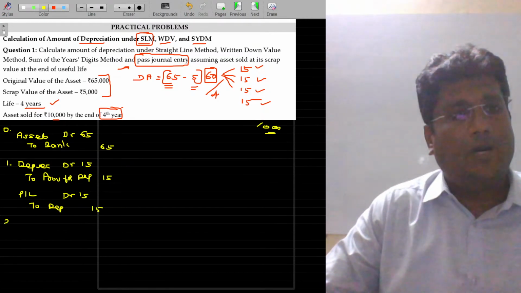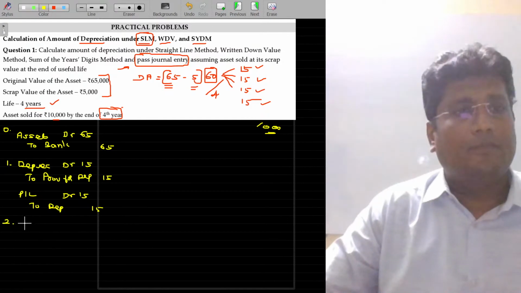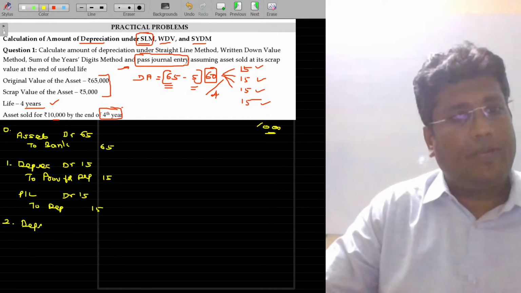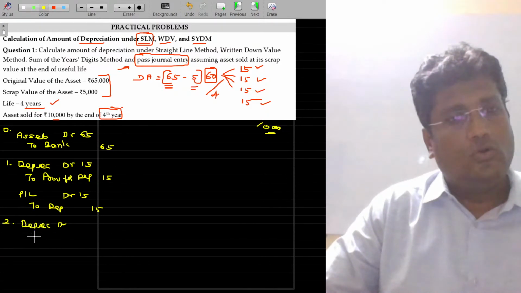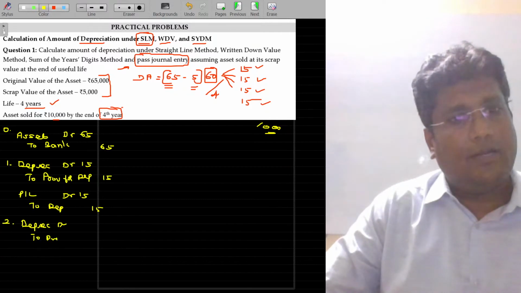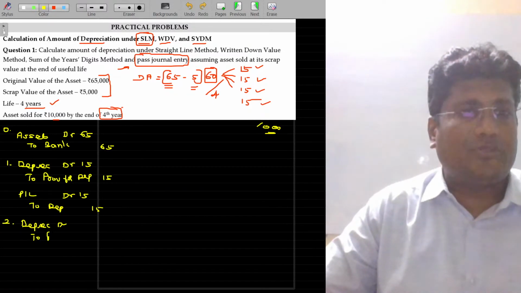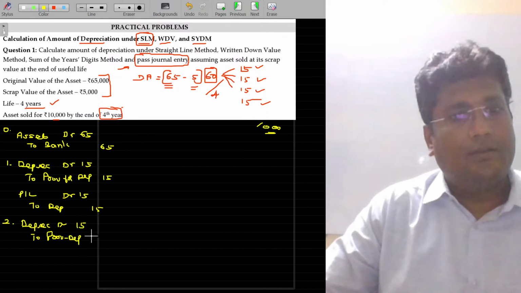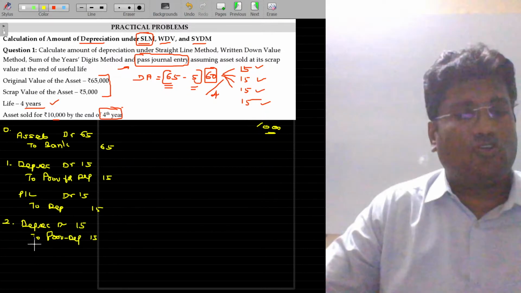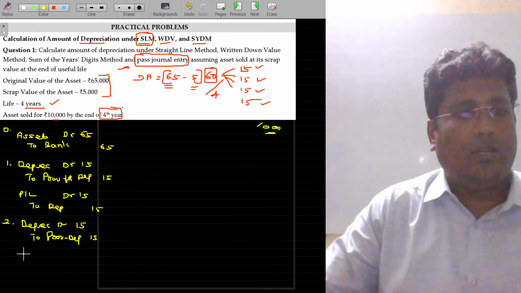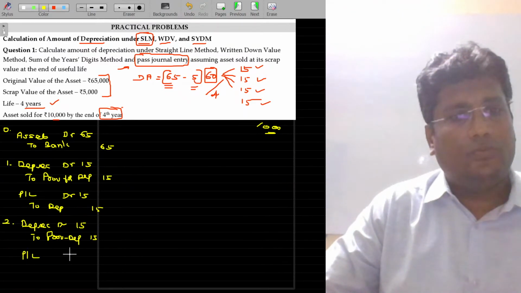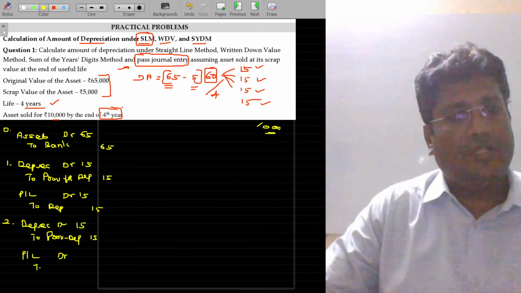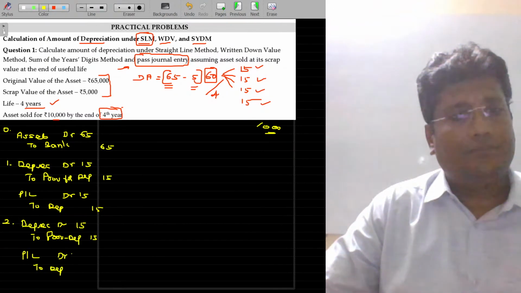Come on, pass the journal entry for the second year end. The same: depreciation account debit to provision for depreciation, the value being 15. And then the depreciation should be charged to the P&L account. So profit and loss account debit to depreciation, the value being 15,000.